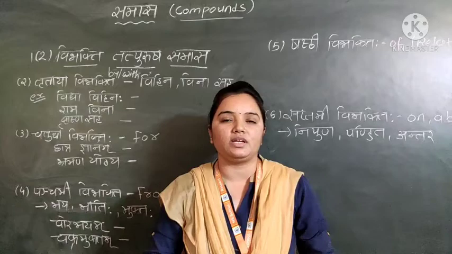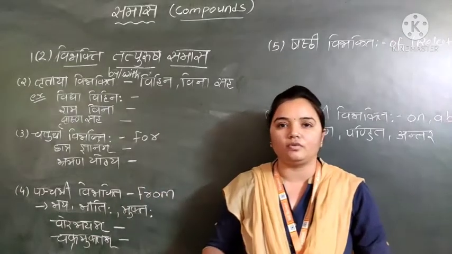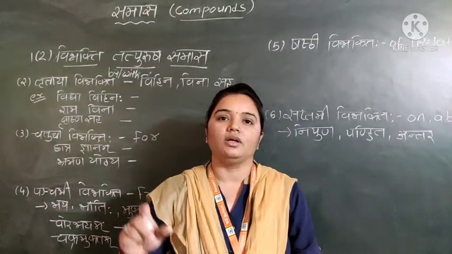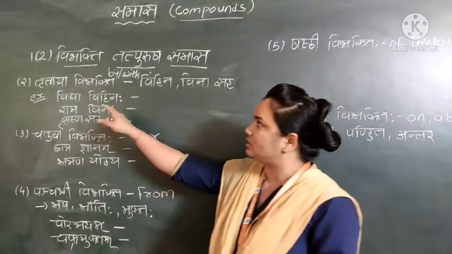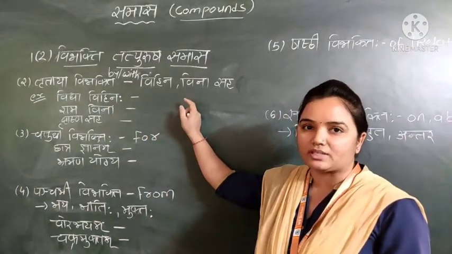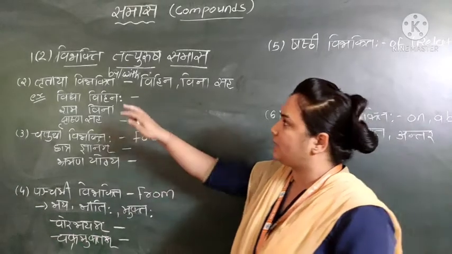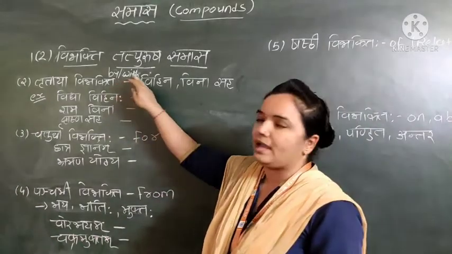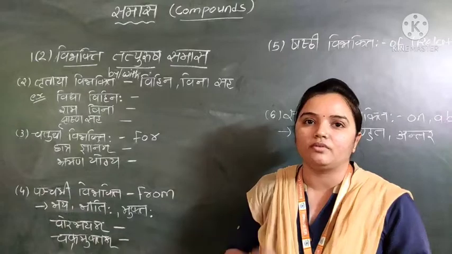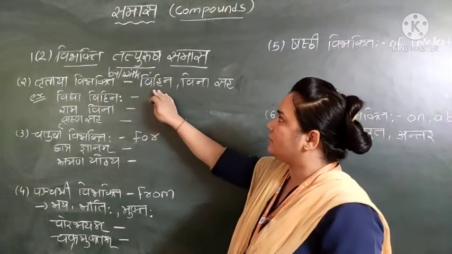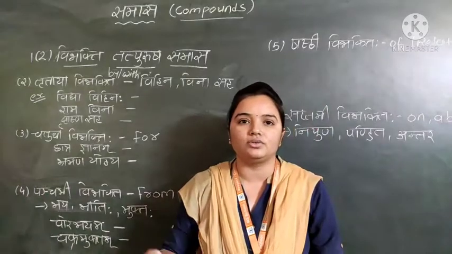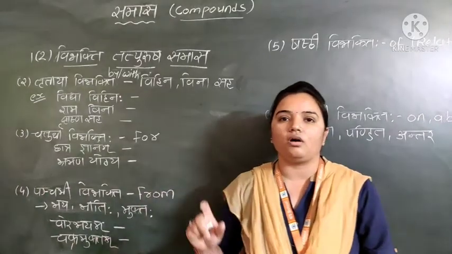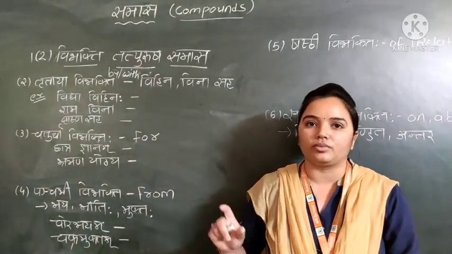So the same definition will be there: when in the Purva Pad, the first word, the Tritiya Vibhakti is used, it is called Tritiya Vibhakti Tatpurush Samas. In English, we use the words by and with. Words like Vihina, Vina, Saha are used in the compound, so it is called Tritiya Tatpurush Samas.